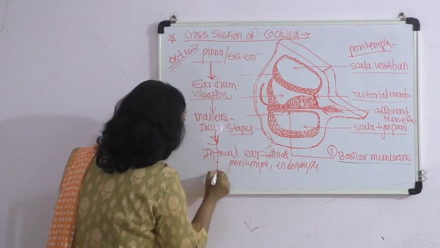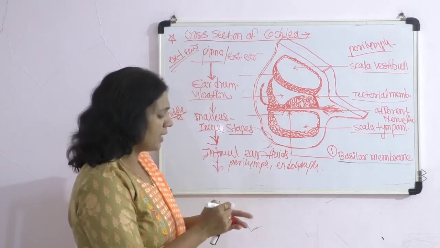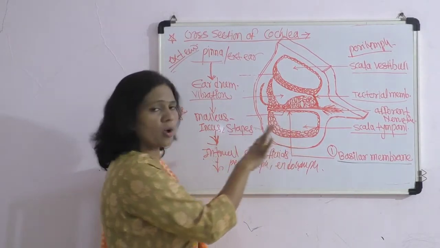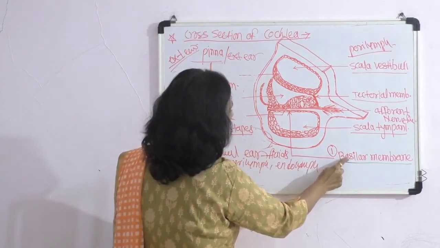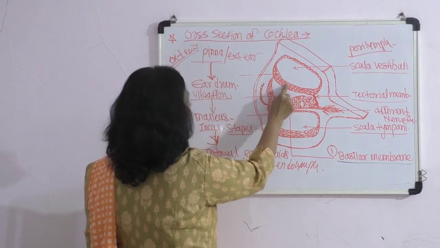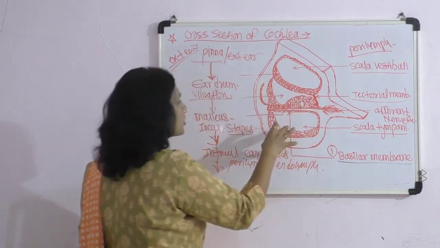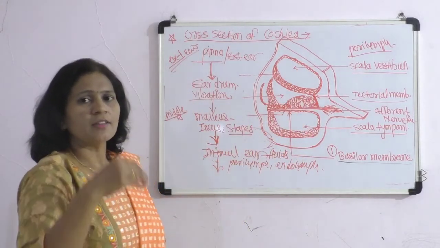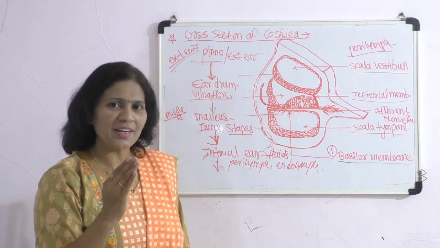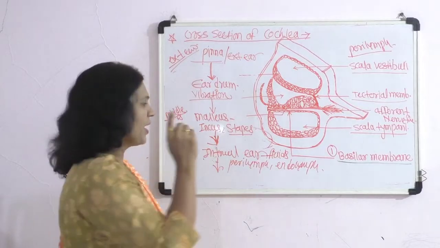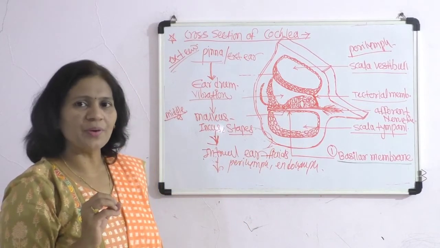As we have seen in the cross section of the cochlea, because of the presence of the basilar and Reissner membranes, the cavity gets divided into two major portions. The upper one is the scala vestibuli, which communicates with the oval window, and the scala tympani, which communicates with the round window.